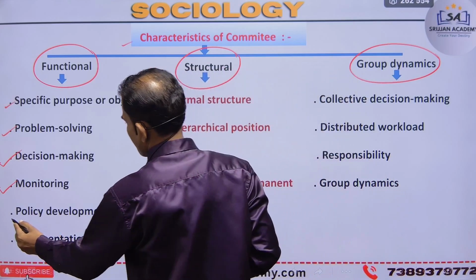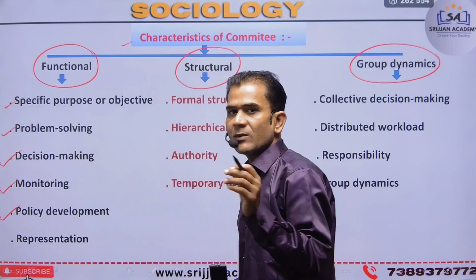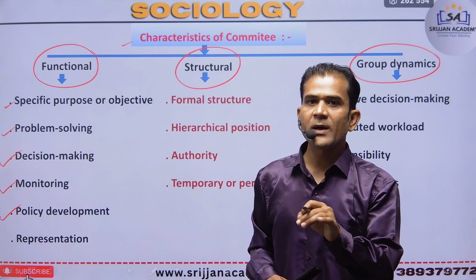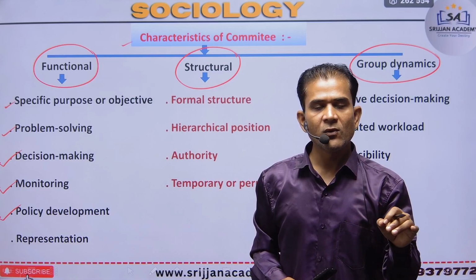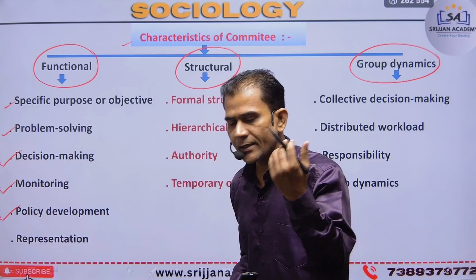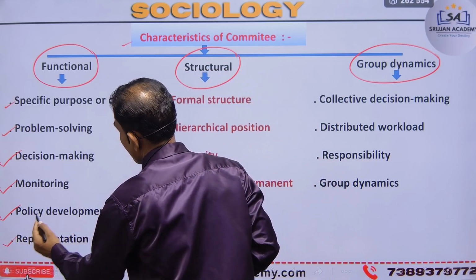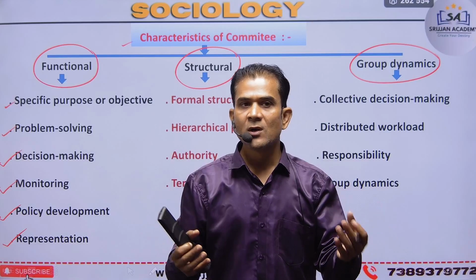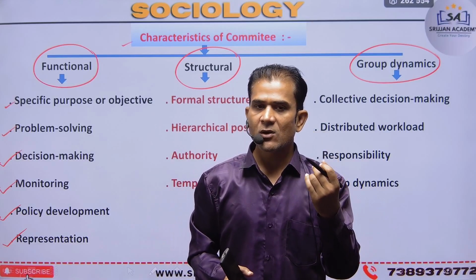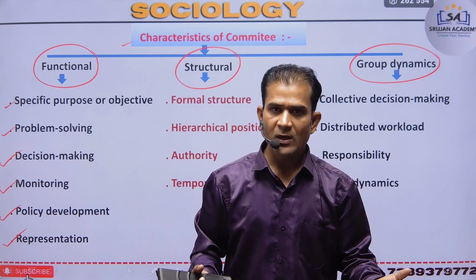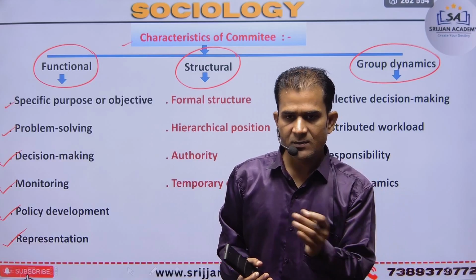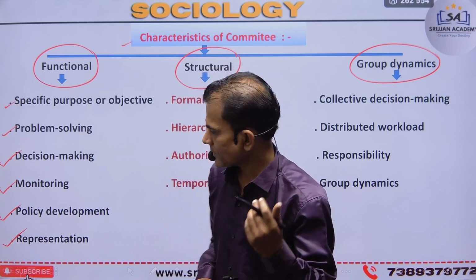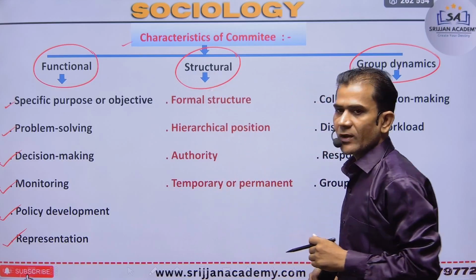Next is policy development. When the committee is created, then it creates any policy. So policy work is about how and why to properly fulfill that need. And representation is also a functional characteristic of our society: how to represent, how to work to fulfill that need of our society or human beings. Then we represent this matter, this policy type, and this fulfills the need of our society. Next, the structural characteristics of every committee.